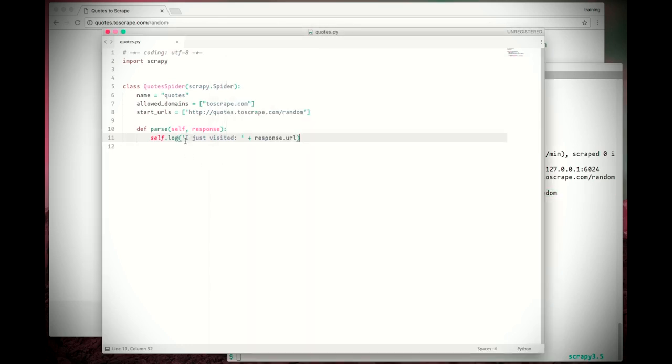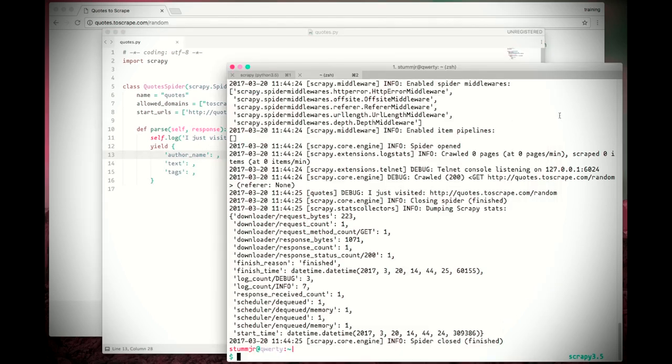Great! Now let's improve our spider and add the extraction logic that we developed in the last video. The parse method is where our spider will extract the data. To do that, it has to generate a dictionary, or many dictionaries containing the data. So let's start sketching the dictionary with the fields that we want to extract. We have the author name, the text, and we also have the tags.